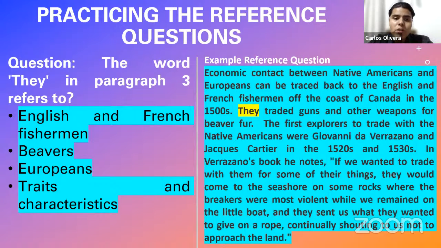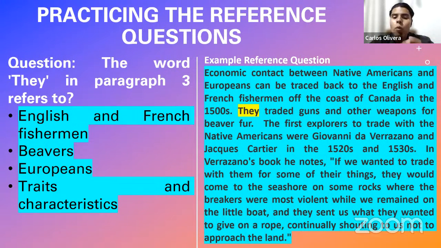Now, look at the question. It says the word they in paragraph 3 refers to, right? And then you have some options. As I say, the wording and the structure of this question is very similar to the vocabulary question, but as you can see, it's not asking you about verbs or nouns, right? Nouns and verbs are basically excluded from this type of question.